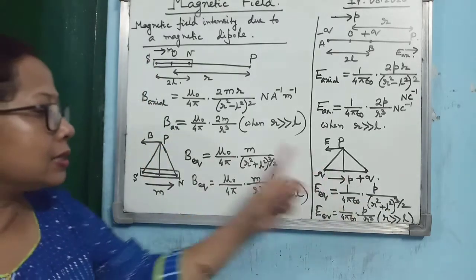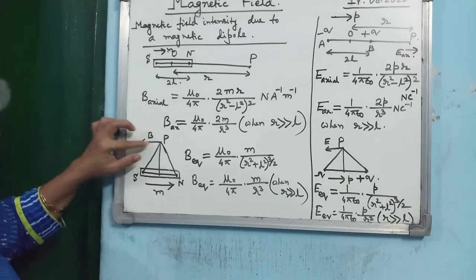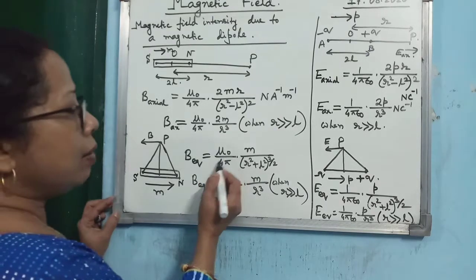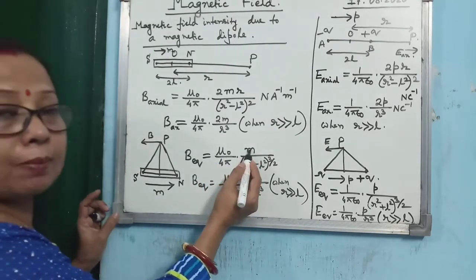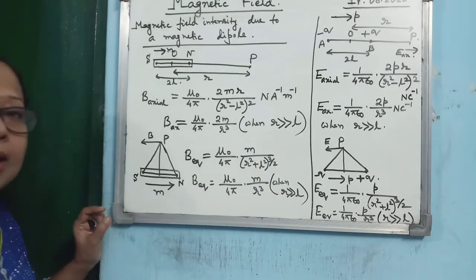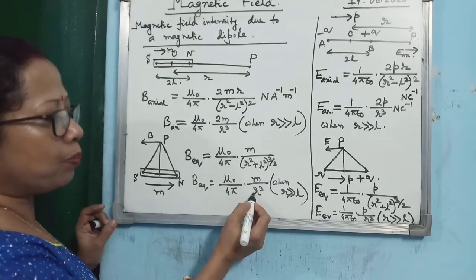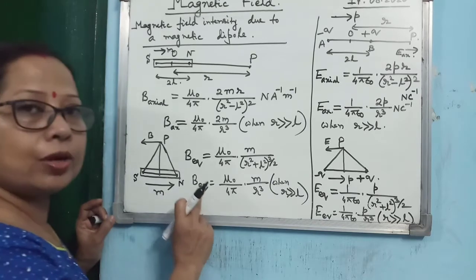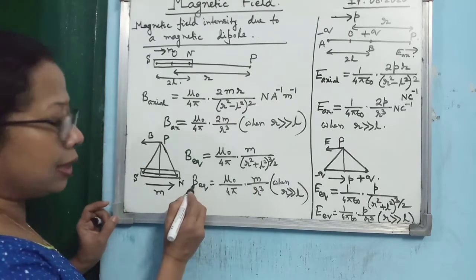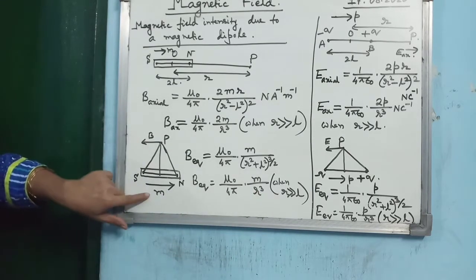So exactly in the same manner, for the magnetic field intensity at any point on the equatorial line of a magnetic dipole, it will be given by mu 0 by 4 pi, M, the magnetic dipole moment, divided by (R square plus L square) whole to the power 3 by 2. And when R is much greater than L, you get mu 0 by 4 pi, M by R cube. But in case of the equatorial line, you have to remember that the direction of M and the direction of B are opposite. Okay. So that's why in the diagram I have shown it clearly.